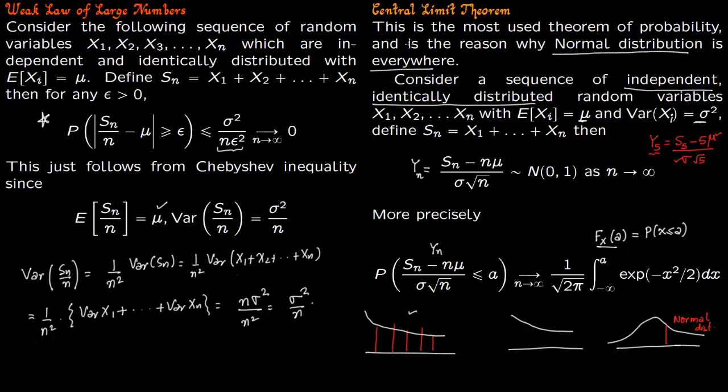So now you understand why the normal distribution is so often used, because you can obtain the normal distribution from any distribution just by summing up the variables, subtracting something, and dividing by the standard deviation and square root of the sample size. You end up in the normal distribution.